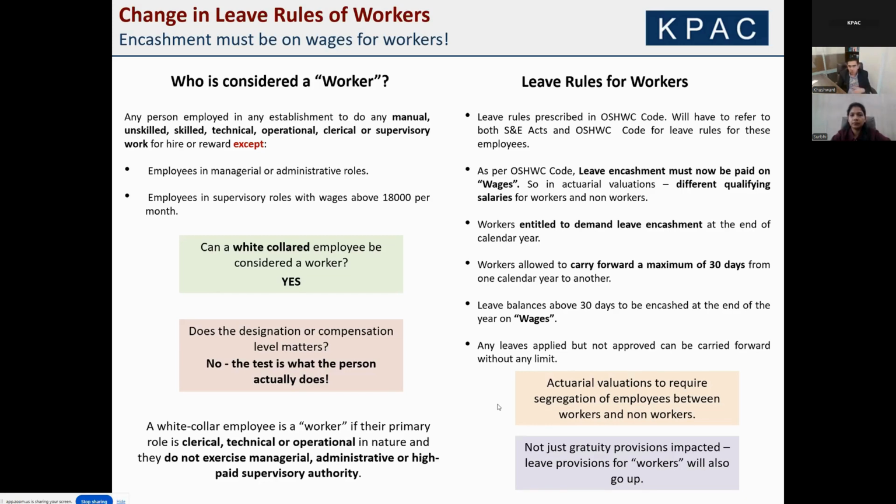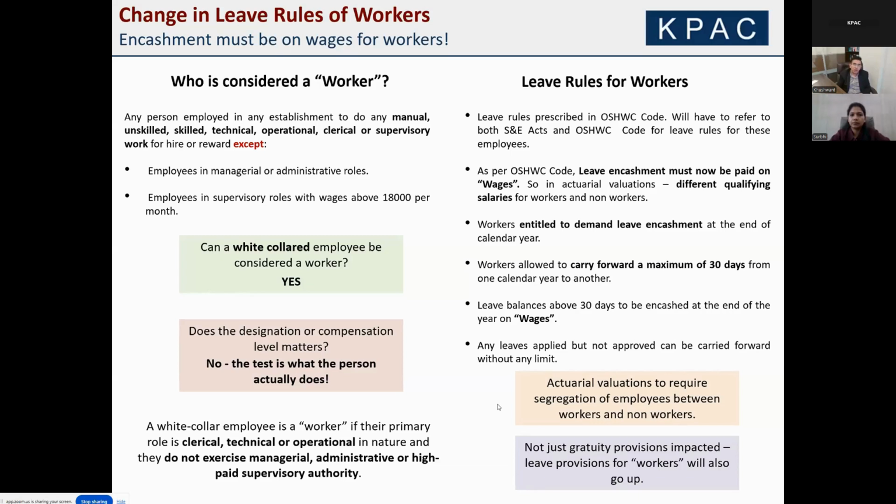The next, there are 2-3 more things that are mentioned in the code, which will obviously need to become a part of your leave policies. And those are, number one, workers are entitled to demand leave encashment at the end of calendar year. And workers are allowed to carry forward up to a maximum of 30 days from one calendar year to the next. And leave balances above 30 days need to be encashed at the end of the year on wages. So they don't lapse, they get encashed. And interestingly, the code also says that any leaves applied but not approved can be carried forward without any limit.